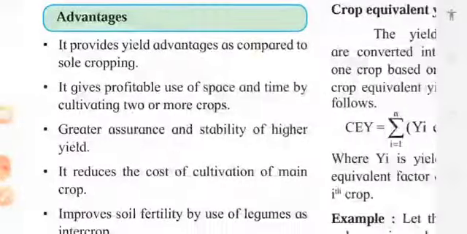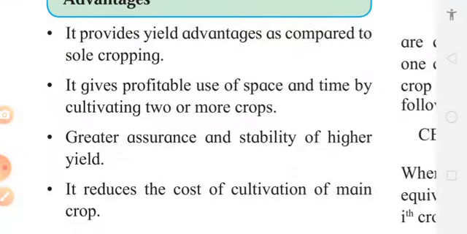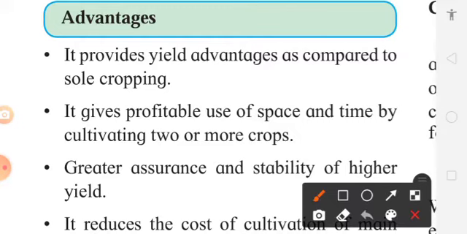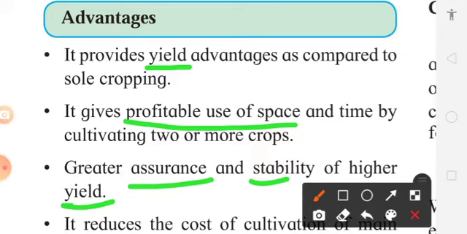Now, what are the advantages of this intercropping? It increases the yield of the crop as compared to sole crop. Sole crop means monocrop. So when we take intercropping, we get more income, means income from the main crop and income from the secondary crop also. Profitable use of space can also be taken, since instead of one crop we are taking two crops. There is a greater assurance and stability of higher yield.